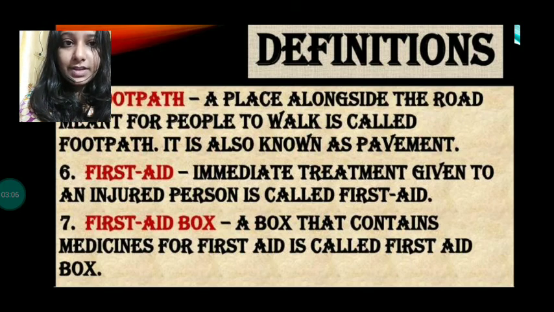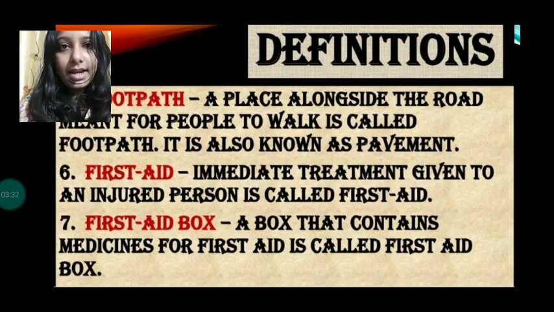Next one is first aid. Immediate treatment given to an injured person is called first aid. Next one is first aid box. A box that contains medicines for first aid is called first aid box.